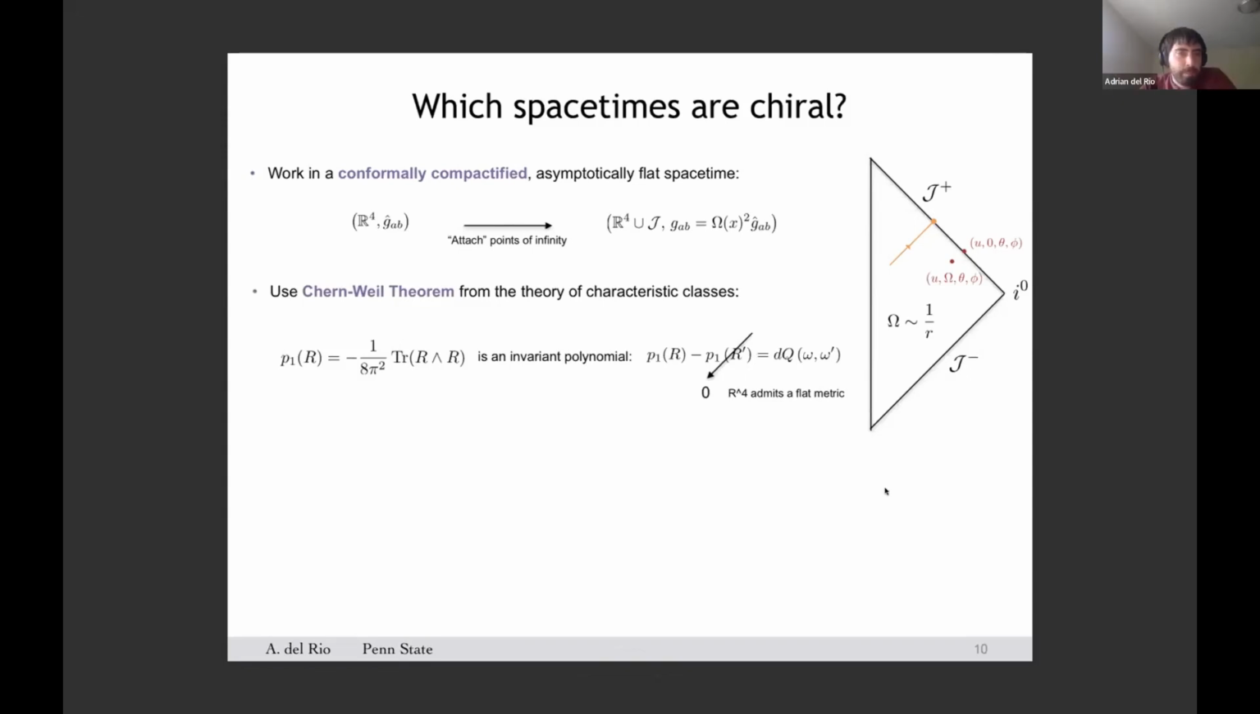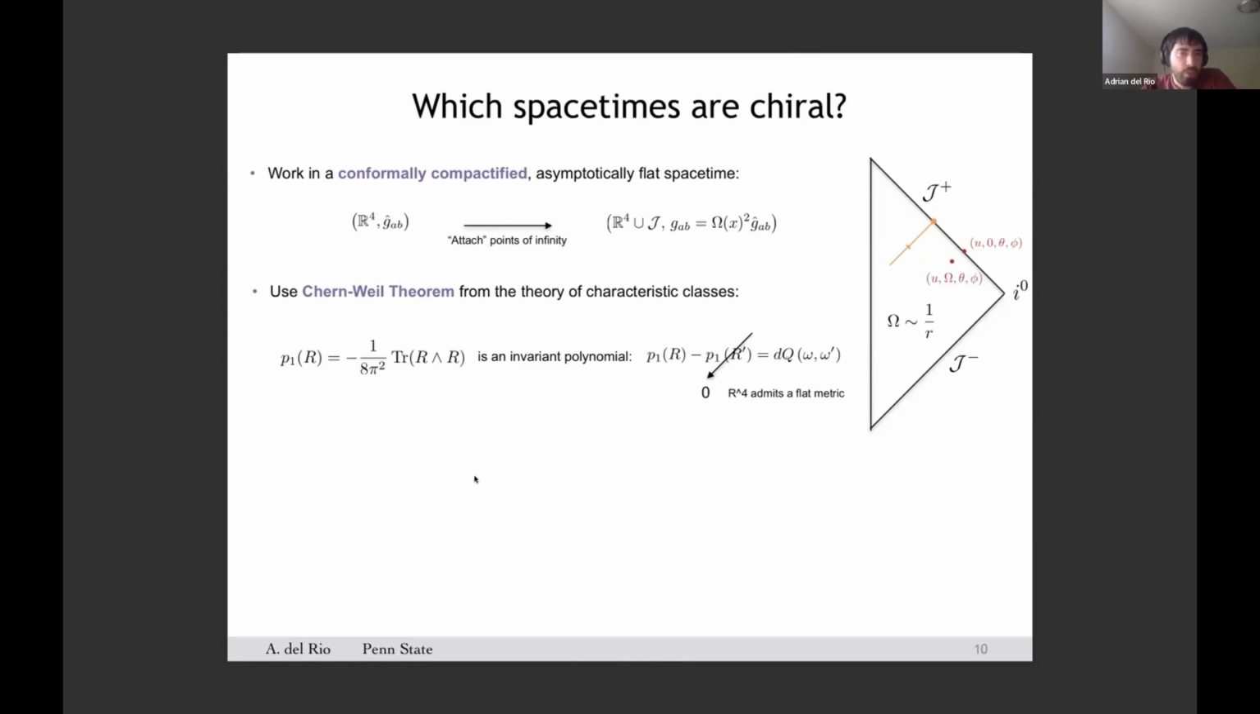So the advantage of working with this specific construction is that now we can use ordinary techniques in differential geometry to study the behavior of fields, the gravitational field, in a neighborhood of infinity, which now is just a boundary of our spacetime.